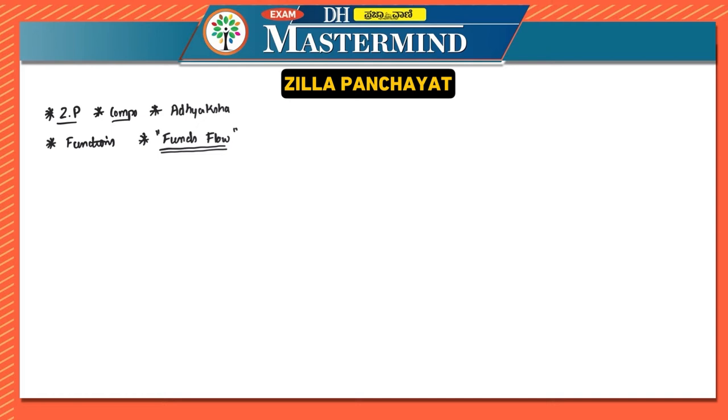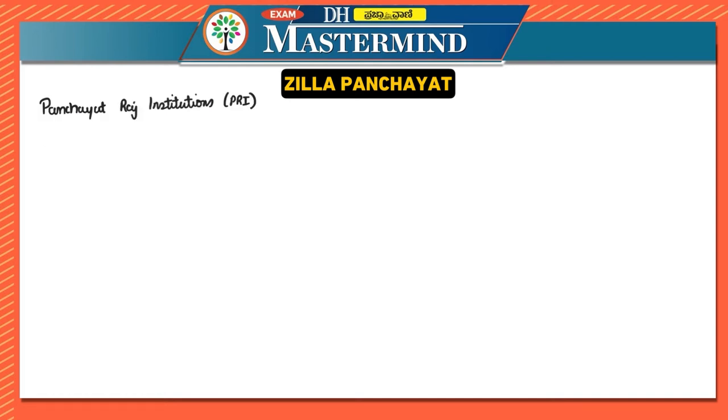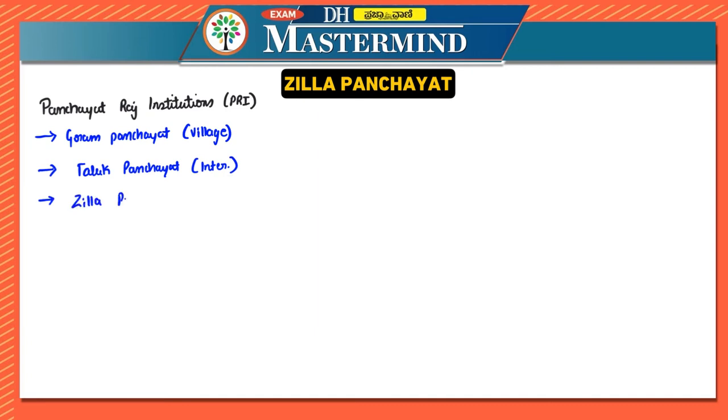Now let's start from the very basics. When it comes to Panchayat Raj institutions, there are 3 levels. First one is Gram Panchayat at village level. Next one, you have Taluk Panchayat, and this is at intermediate level. And at the district level, you have Zilla Panchayat. So we'll be discussing the district.